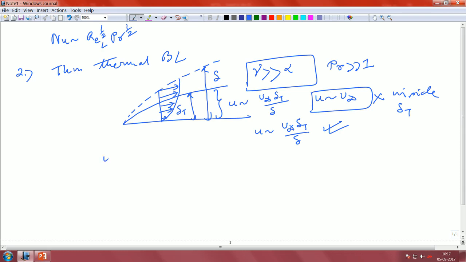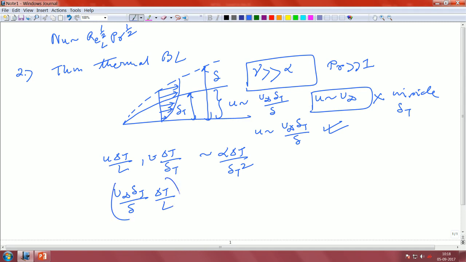Now, if we go back to the thermal energy equation, these are the terms, and this set of equation remains the same. Let us take the first term: u infinity delta t by delta into delta t by L. That is the first term.